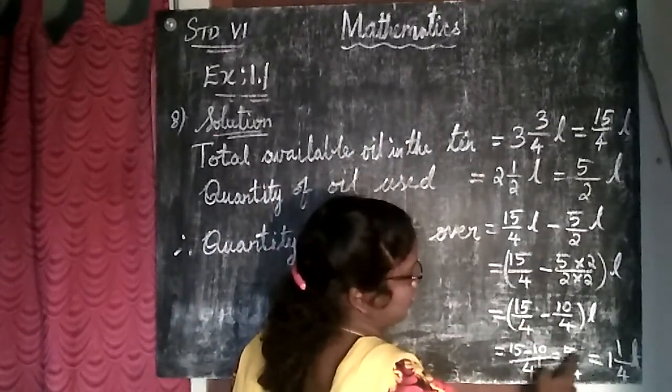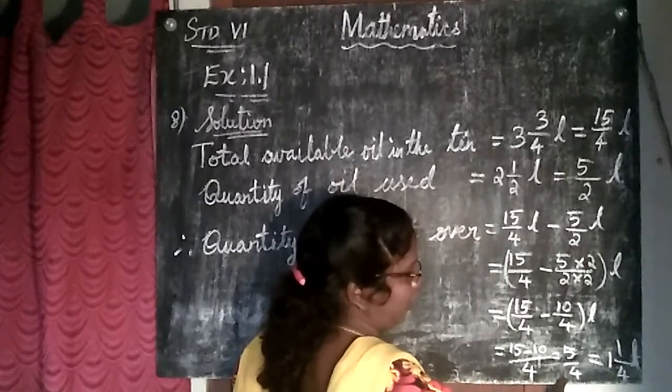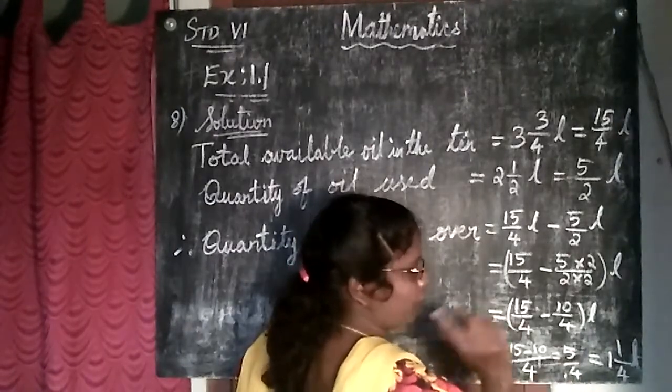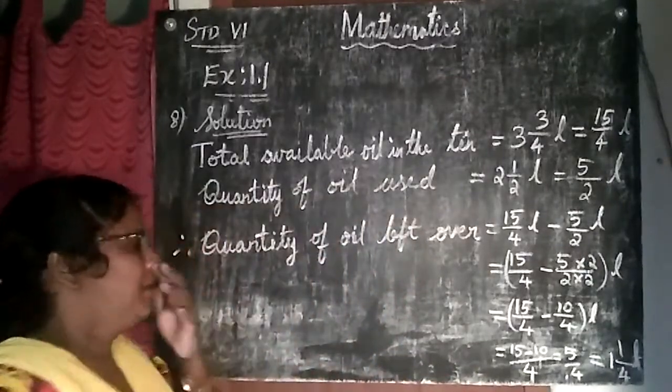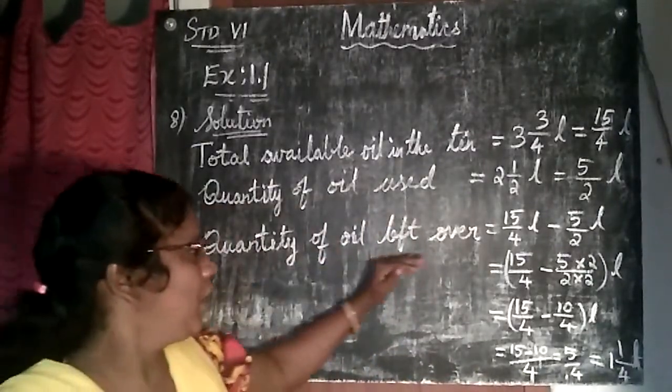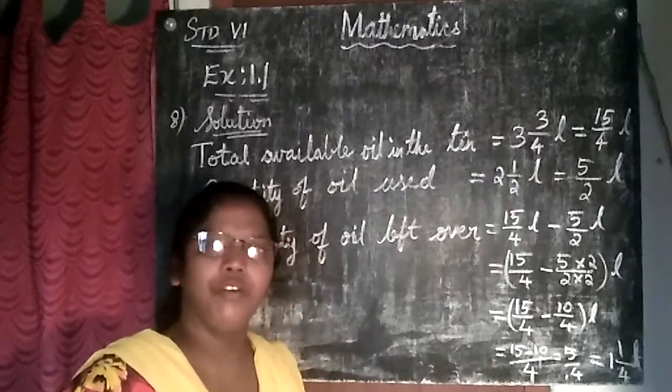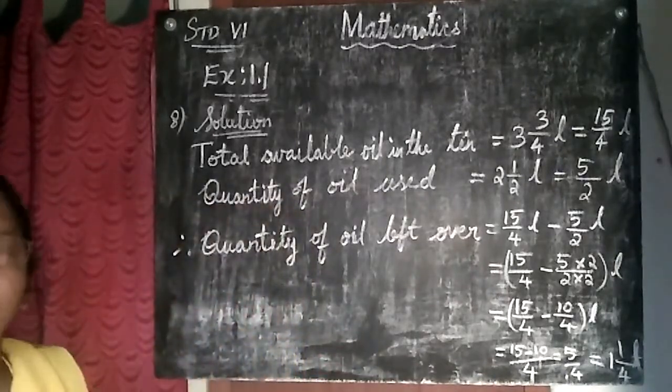15 minus 10 is 5. 5 by 4. If I divide 5 by 4, 1 4s are 4. Remainder is 1. 1 by 4 liter. Okay, so the quantity of oil left over is what? 1 by 4 liter. Copy down.